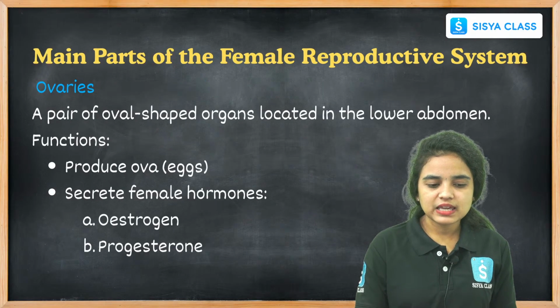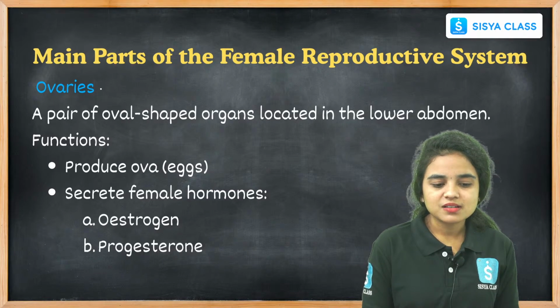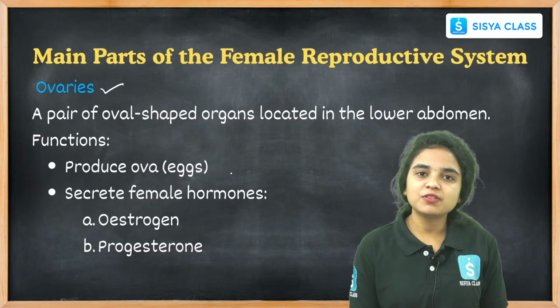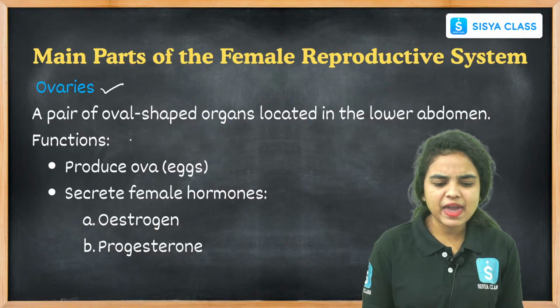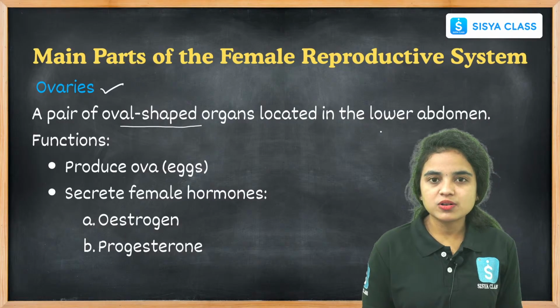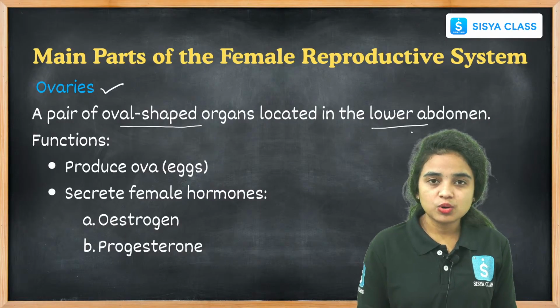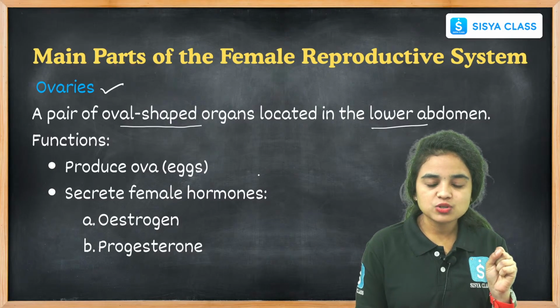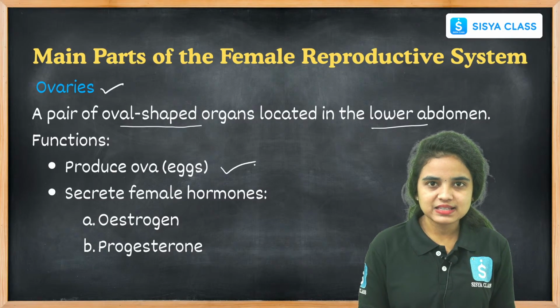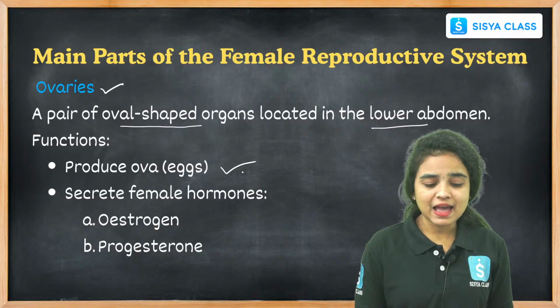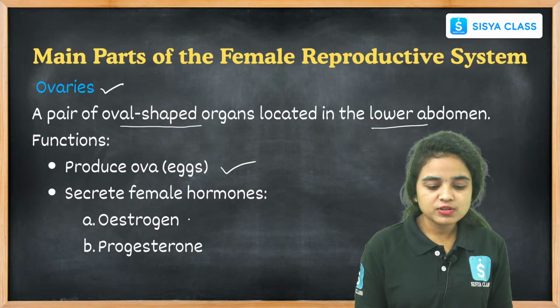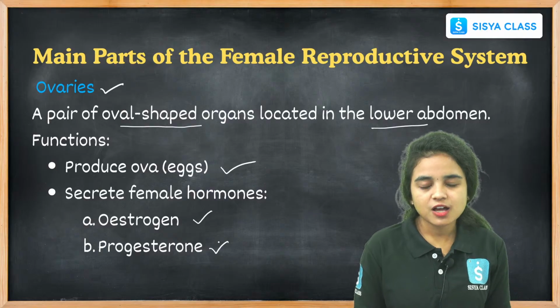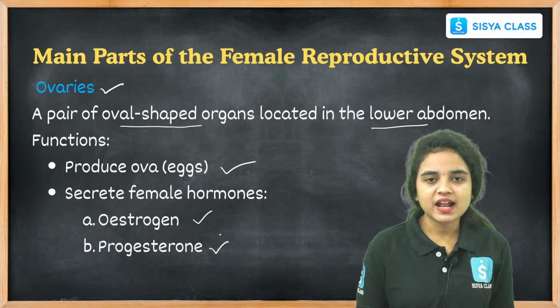Let us see each part. The ovaries are parts of the female reproductive system. There is a pair of oval shaped organs located in the lower abdomen, right? The functions of these ovaries are to produce eggs, the female gametes, and secrete female hormones like estrogen and progesterone.